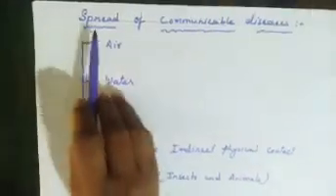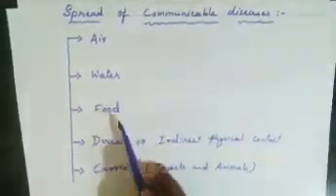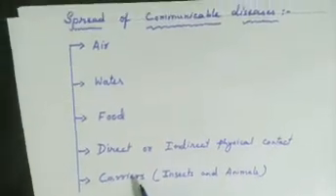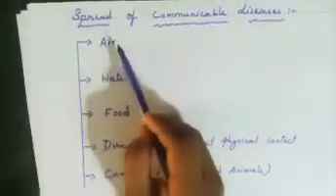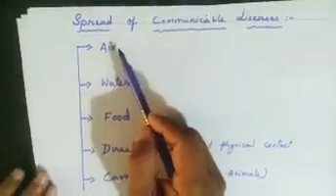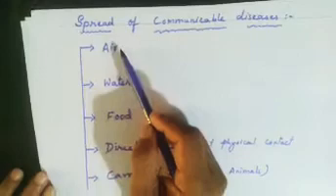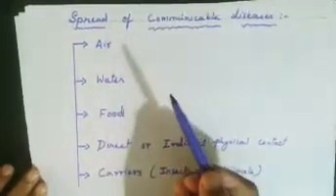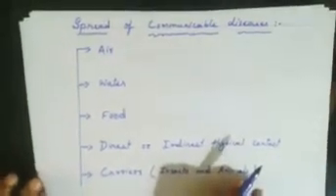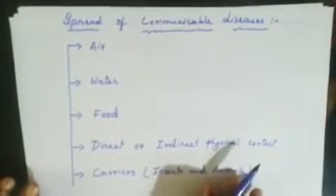Now, how are these communicable diseases spread? They are spread through air, water, food, direct or indirect physical contact, and through carriers. So first, we'll go through air. When an infected person coughs or sneezes, tiny droplets of moisture carrying disease-causing germs spread in the surrounding air or in the atmosphere.